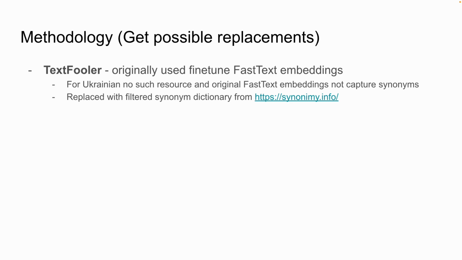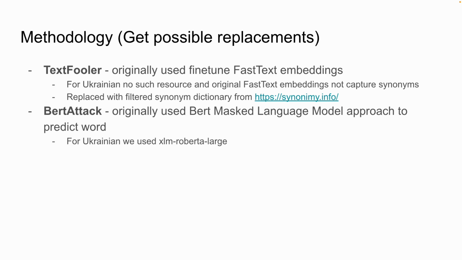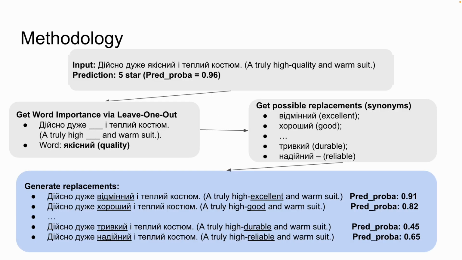We decided to solve this problem by using a synonym dictionary scraped from synonym info. So we have a pre-built dictionary that has synonyms, and we will pick our synonyms from this dictionary. On the other hand, BERT Attack originally used a BERT masked language model. So we just mask a word and ask it to predict it, and all the possible candidates are our synonyms. For Ukrainian, we use XLM RoBERTa large because it has better performance.